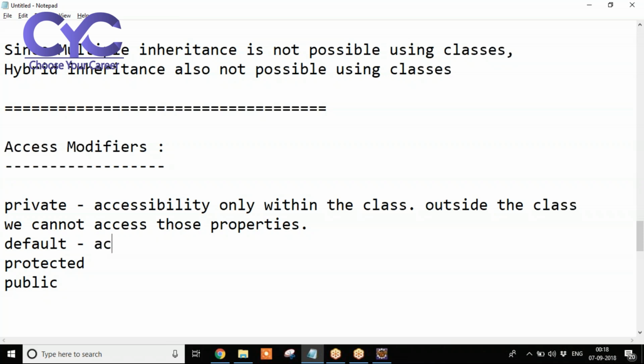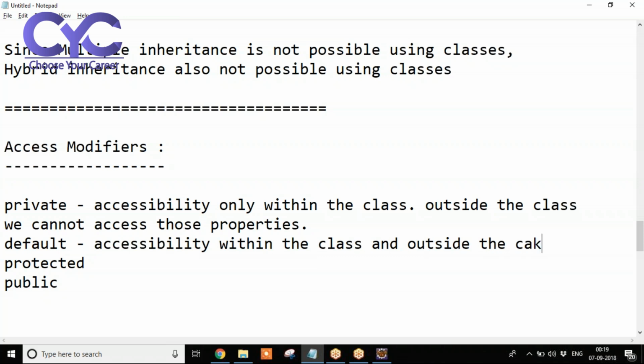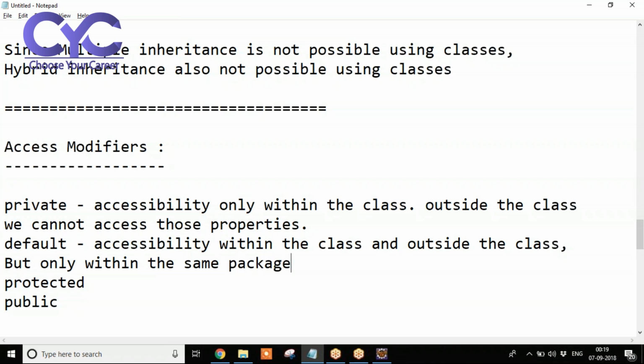So for the default modifier, the accessibility is within the class and outside the class, but the limitation is, only within the same package. What you need to remember here is that within the same package only we can use it. Clear? Any doubts?